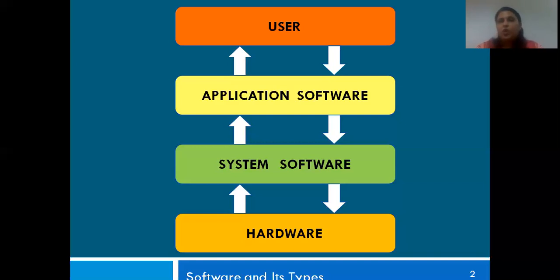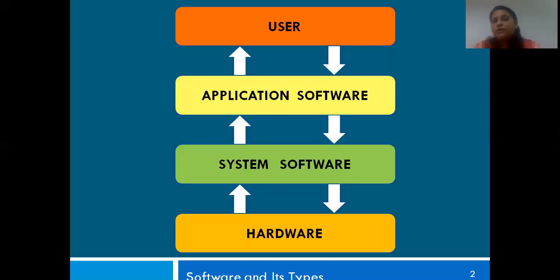So this is what is actually required for any computer to be usable. Did you follow this? Yes.